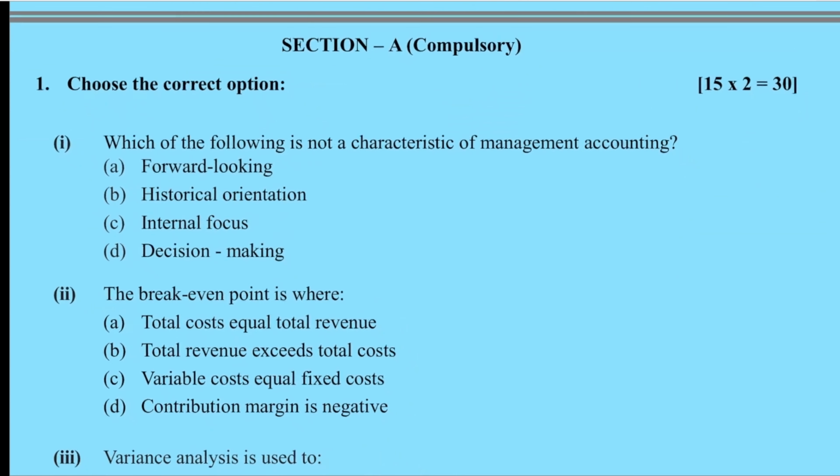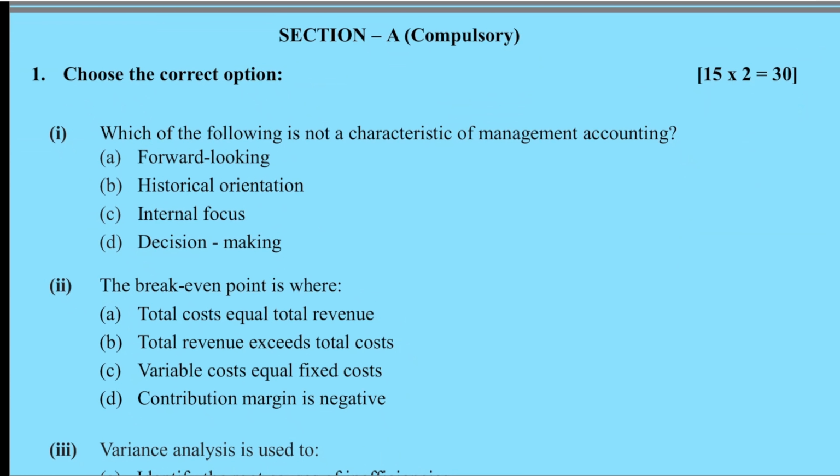So let us start. First question, which of the following is not a characteristic of management accounting? In certain cases, if you do not know straightforward, what you should do is a mix of elimination. So here the question is not a characteristic. Decision making is a characteristic, so we will eliminate this. Then forward looking means you will be doing a lot of forecast and budgeting, so this is also eliminated. Then remains only two of them. One is historical orientation and second is internal focus.